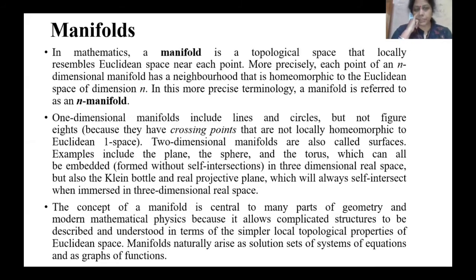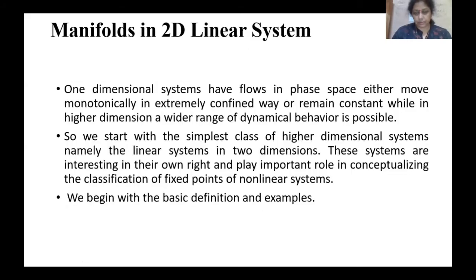One-dimensional manifolds include lines and circles, but not a figure eight. Two-dimensional ones are also called surfaces, like plane, sphere, torus. And in three dimensions, basically we have real space, and examples like the Klein bottle and other planes. Basically, why do we require these planes or manifolds?